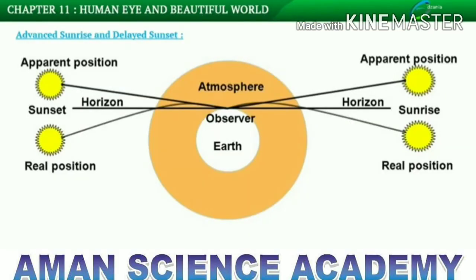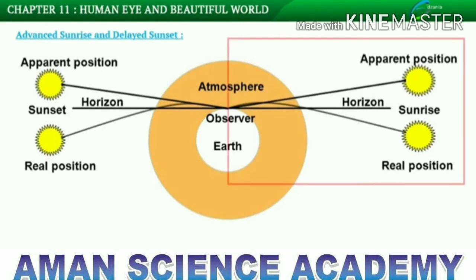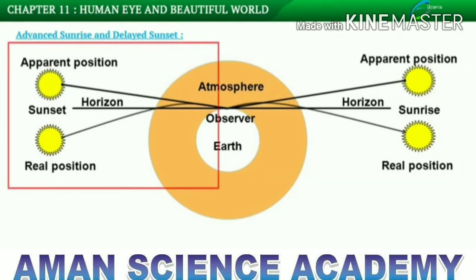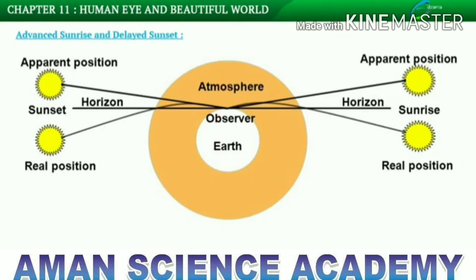It will be very interesting to know that we never see the actual sunrise and the actual sunset because of the atmospheric refraction. We always see the sun 2 minutes before it crosses the horizon, before it comes to the line of sight. For the observer, same will be the case. We will keep seeing the sun for another 2 minutes after it has gone down the horizon. So we can say we always see the sunrise little advanced and sunset bit delayed. It's nearly 2 minutes.